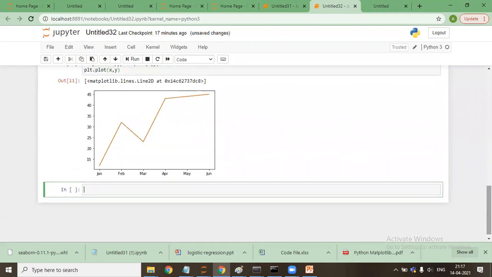Now, whenever we make a graph, I'll tell you some rules of making a graph. Right now, this is a graph that has come, but in the graph there are various elements, say legend, x-axis, y-axis, chart title, and many more. So we execute all the commands together, which I'll show you just after this.